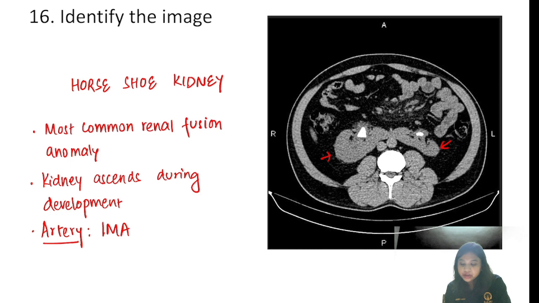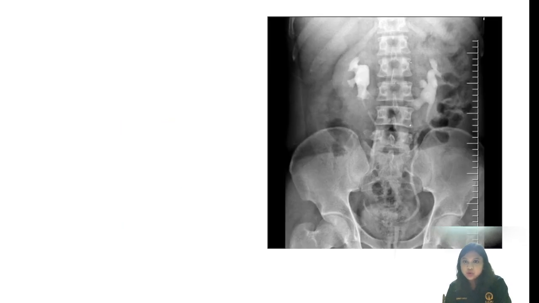And horseshoe kidney. So can you see the fusion? The lower poles of the kidney are mostly fused. So the best investigation that you can do is a CT scan. But apart from the CT scan, you need to also know about the IVP image. So this is an IVP image. Can you see the orientation of the kidney?